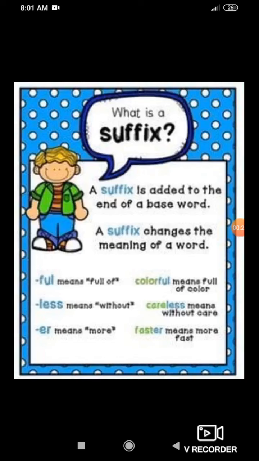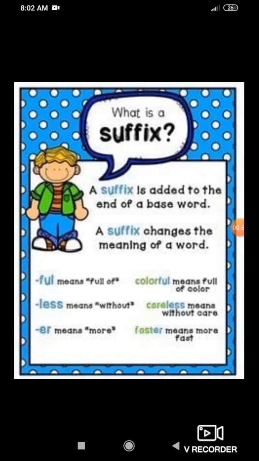A suffix changes the meaning of a word. Let's see the example. Full means full of. So, if I have given the word color, you can add ful to make colorful. Colorful means full of color. So, it completely changed the meaning of the word. Color, colorful.